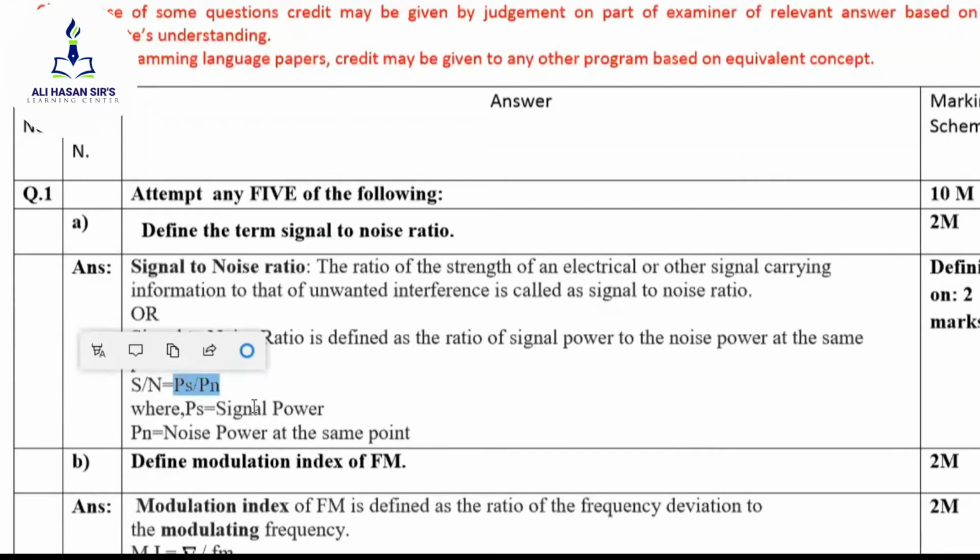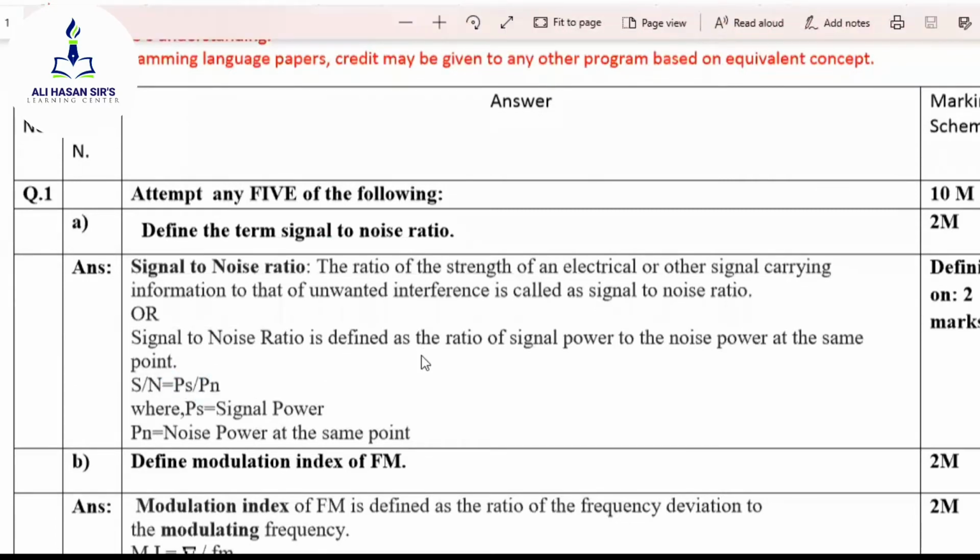Power का किसका रेशियो होता है? वोल्टेज और रेजिस्टेंस का. तो Vs square upon r, Vn square upon r, नीचे का r cancel, तो ये क्या हो जाएगा? रेशियो Vs by Vn the whole square. So this is a simple definition of 2 marks which comes in your question paper in your examination.